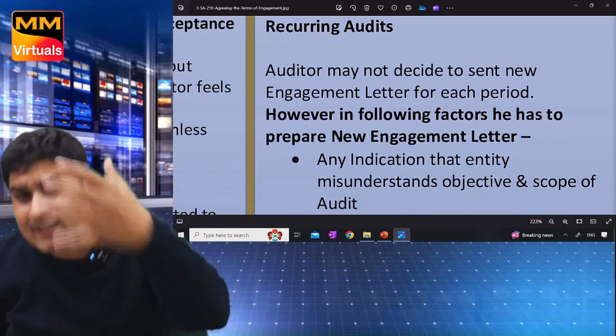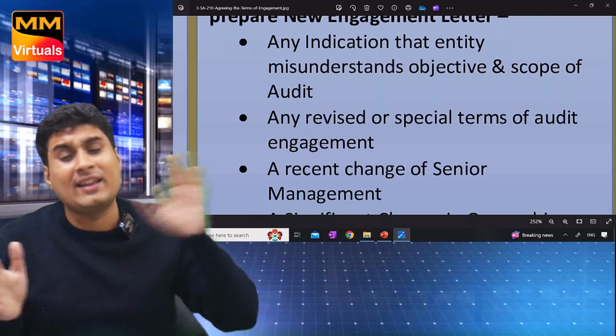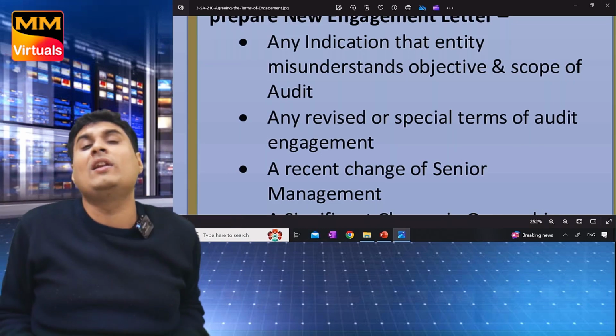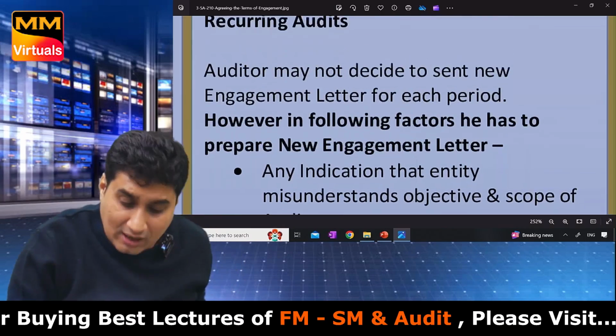But in these cases he will send. Okay. Number one, shall we send? Recurring means same client we are auditing year on year. It's been 10 years. Now you will ask me, what about rotation? That is applicable to only some people. Forget it.